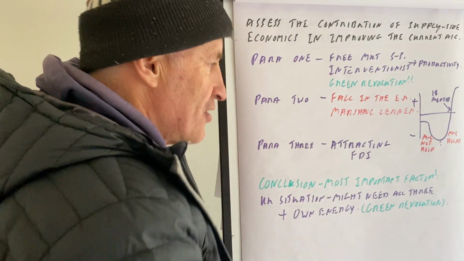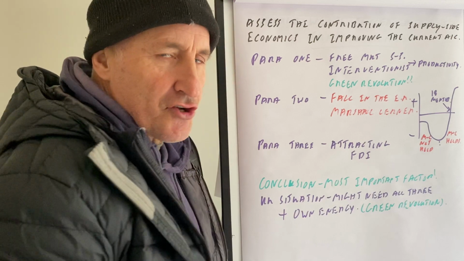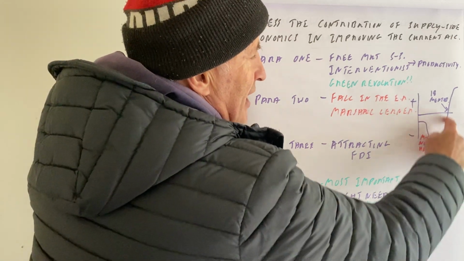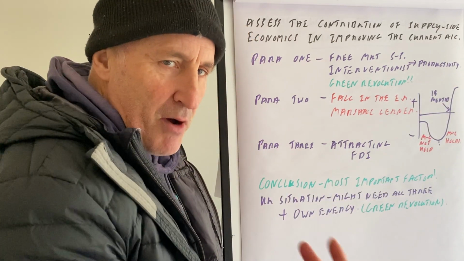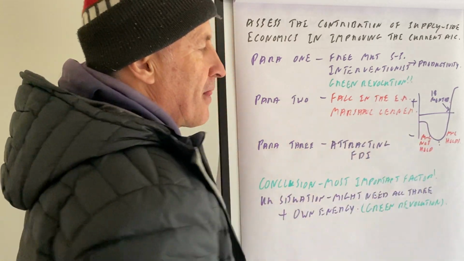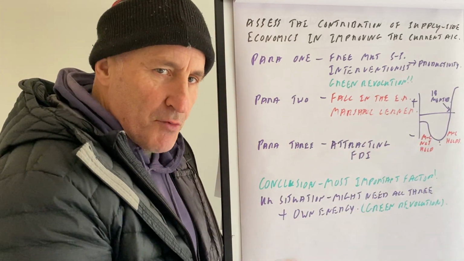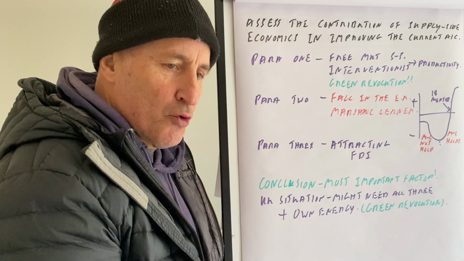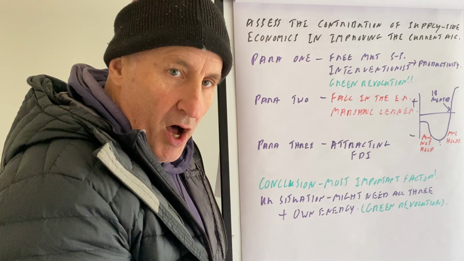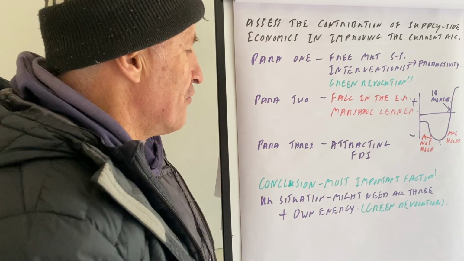That will also make a difference as long as the Marshall-Lerner condition holds. There is the J curve here, which says after 18 months, our balance of payments should improve. If you can remember the Marshall-Lerner condition, which is if the sum of export and import elasticities is greater than 1, then the balance of payments will improve.